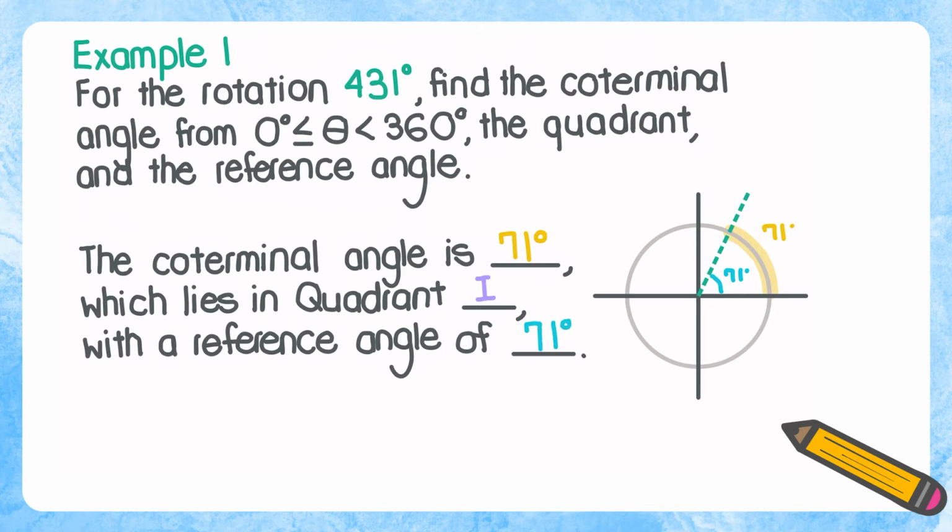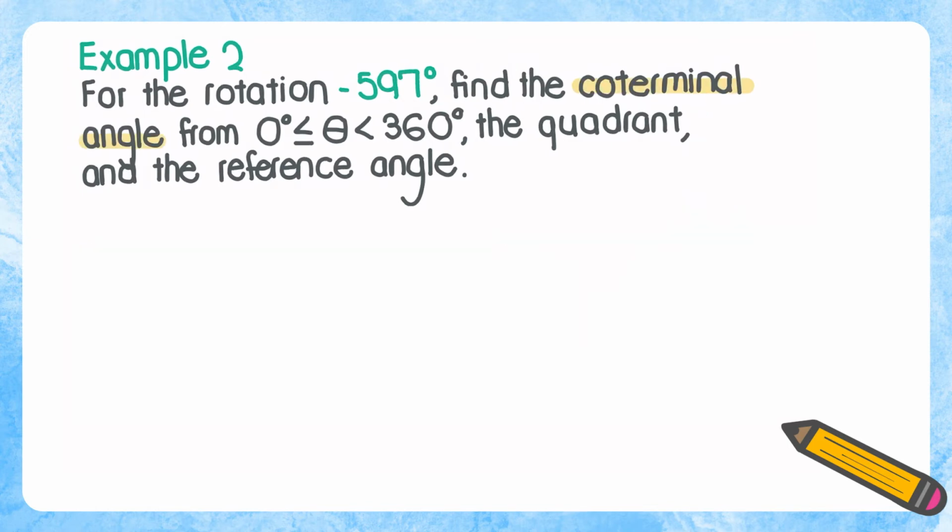So there are many parts to these types of examples, but just break it down topic by topic. Start off by finding the coterminal angle, then figure out which quadrant it lies in, and then draw your reference triangle to help you find that reference angle. Okay, so let's take a look at example 2. For this one, you can just write down the angle measure, negative 597 degrees.